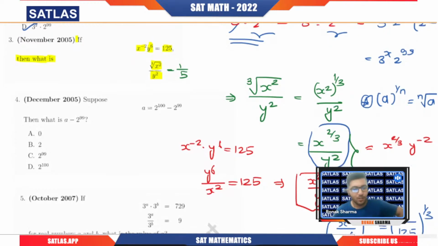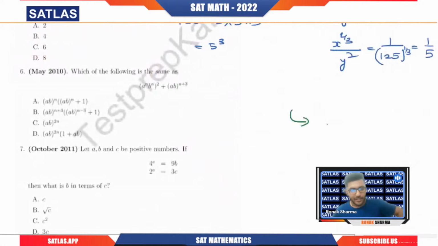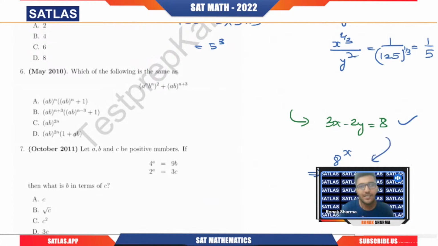In that question, they gave you 3x minus 2y equal to something, let's say 8. Then they asked you the value of 8 power x divided by 4 power y. Students thought that if they have given us this equation, we should be able to find the values of x and y, put them here, and get the answer. Understand the basic crux.